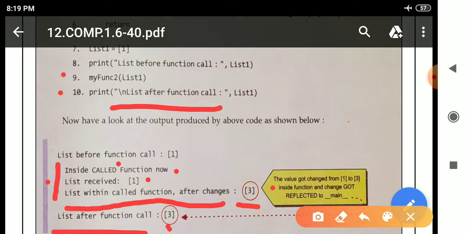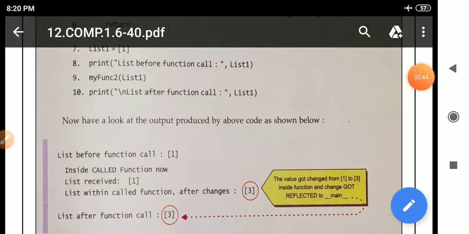In a mutable type value the value changes but the memory address does not change. So see here, the value got changed from 1 to 3 inside the function, and the change got reflected in underscore main underscore also.